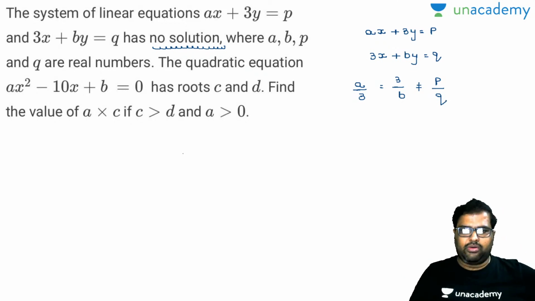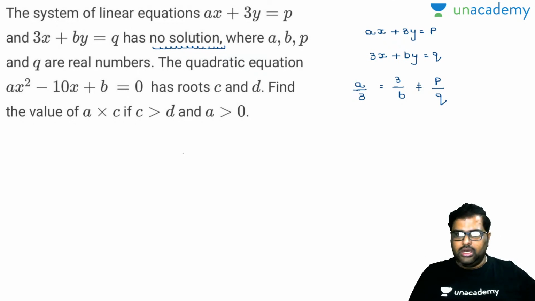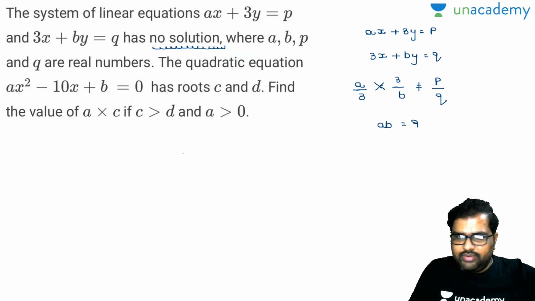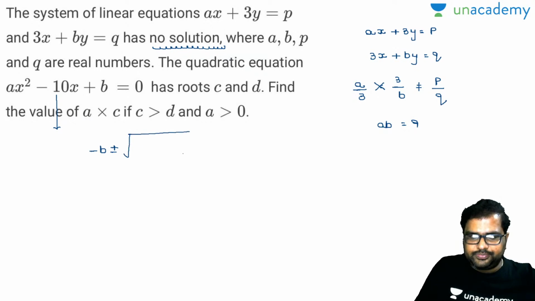A, b, p are real numbers. The quadratic equation ax square minus 10x plus b is equal to 0 has roots c and d, where c is greater than d and a is not greater than 0. You are asked to find out a into c value. So I'll crisscross this and then I'll find out a into b is nothing but equal to 9. So for this equation I will find out the roots. Everybody knows how to find out the root: minus b plus or minus root of b square minus 4ac by 2a.